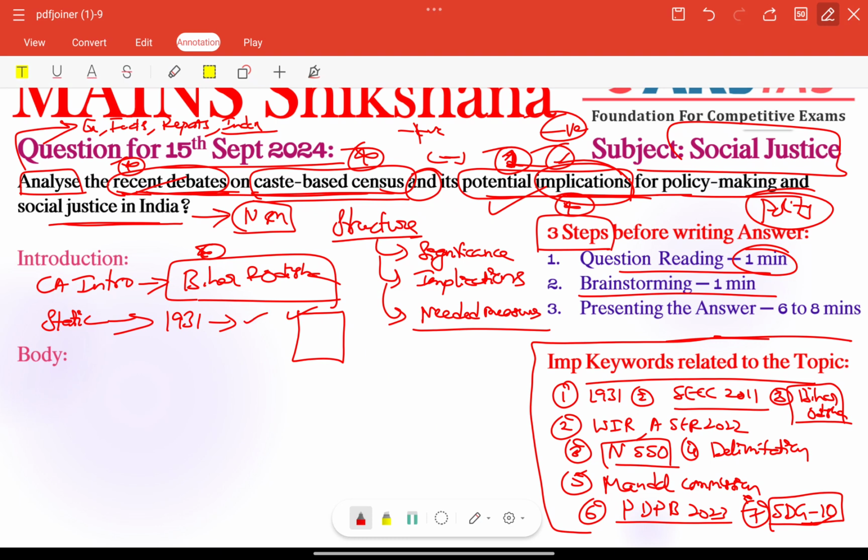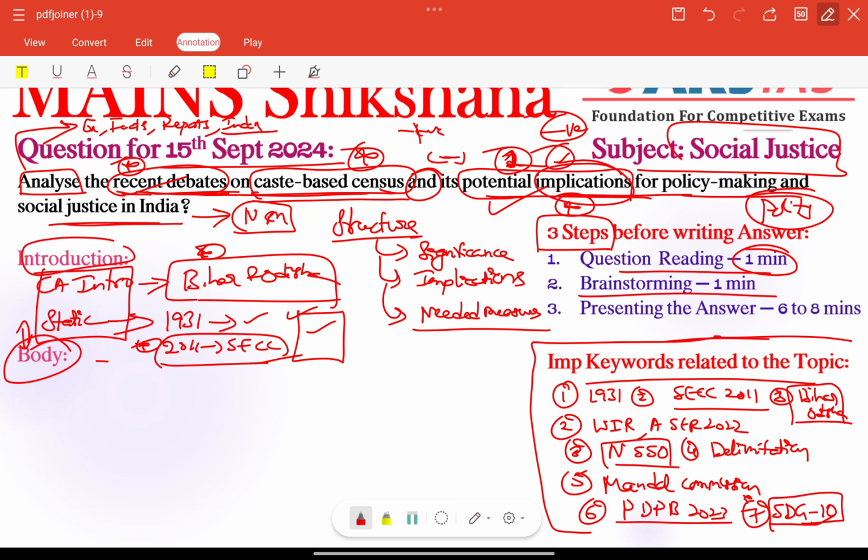So 1931 was the last one, or 2011 we have the socio-economic census, right, very very important. Otherwise it was criticized for its inaccuracies also, right. This can be written here, given the deep caste inequalities in India. It is essential to start better social and economic planning according to the caste census, right. We need to write a connectivity point between introduction and body part also, right. So current affairs in the introduction plus static, otherwise we can include a connecting point between the body part and introduction part also.